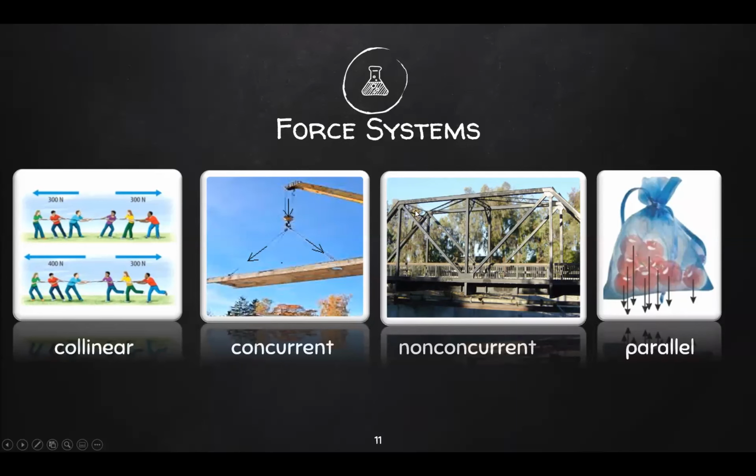Okay. And then lastly, we have a group of objects. In this case, this is a group of apples. If we just take the weight of these apples, okay, weight is always downward no matter the scenario. Since it's just force of gravity, always downward. As you can see, we have these lines representing weight, and they are all parallel to each other. So this is a parallel force system.